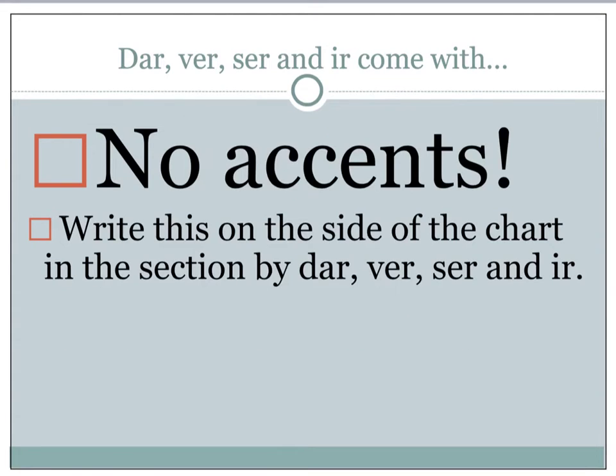Dar, ver, ser, and ir also come with no accents, which is why we are talking about them today. Please be sure to write the fact that there are no accents in these verbs on the side of your chart.